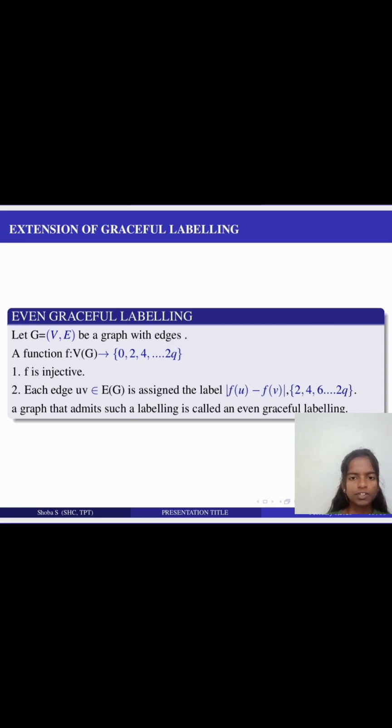Let's see the definition for even graceful labeling. Let G = (V, E) be a graph with q edges. A function f: V(G) to {0, 2, 4, up to 2q} is injective. Each edge uv belonging to E(G) is assigned the label |f(u) minus f(v)|, giving the labels 2, 4, up to 2q. A graph that admits such a labeling is called an even graceful graph.